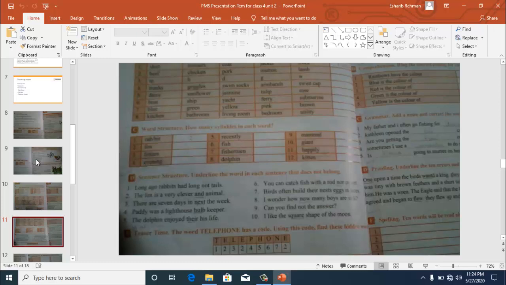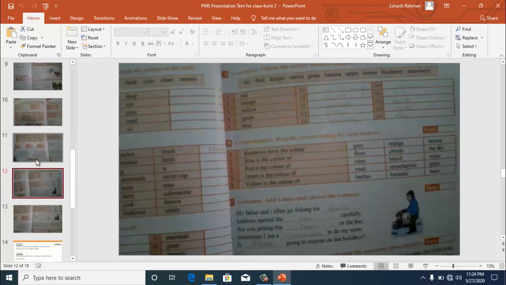Now exercise E is the teaser time. There is the code of the word telephone, and using this code you have to find the hidden words and write in the block below this code. After that we are having page number 13. In this we are having vocabulary.